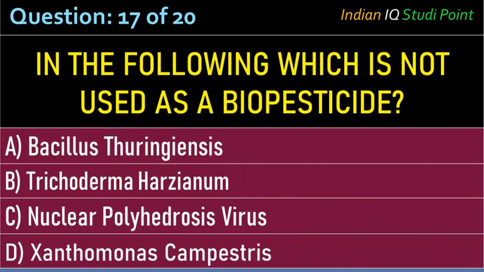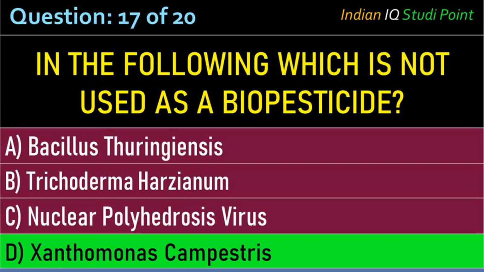Coming to the next question, which of the following is not used as a biopesticide? Option A, Bacillus thuringiensis; B, Trichoderma harzianum; C, nuclear polyhedrosis virus; D, Xanthomonas campestris. And the correct answer is option D, Xanthomonas campestris.